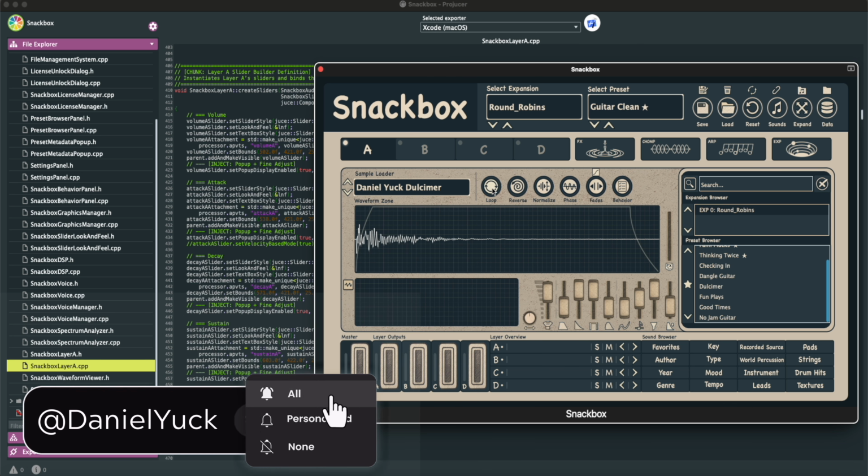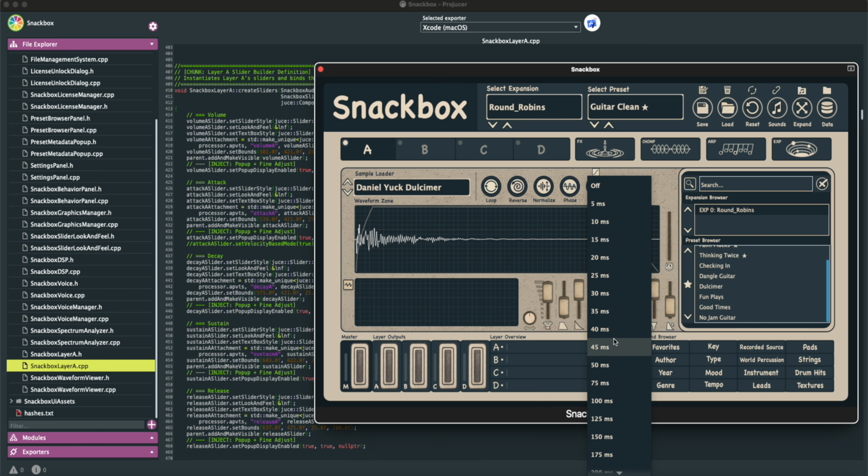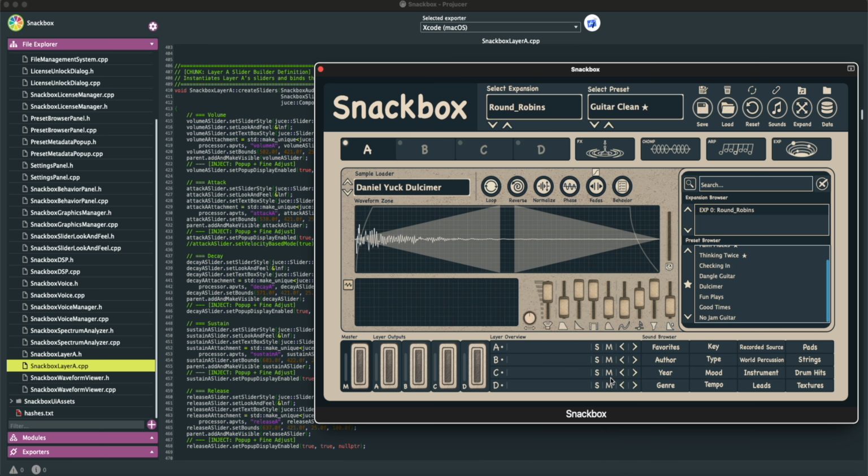As you can see right here we have loop, and then we have reverse, we have normalize, different types as well. We have fades. This is a really cool fading system, so if I want, let me put some fades on here and kind of show you. We have different fade curves as well. So I am thinking about a really solid base layer engine here that I can scale, but that can be really useful for